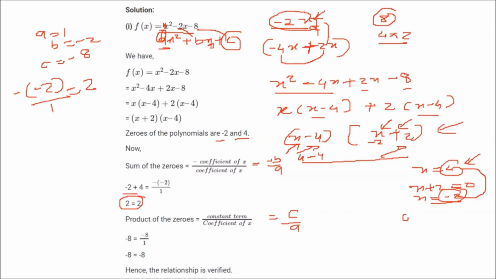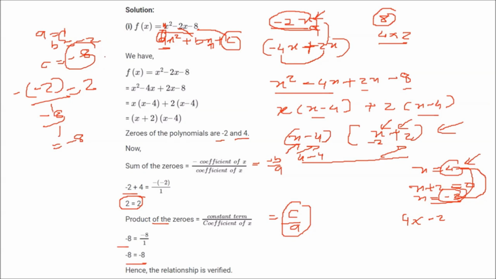Now let us take the product of zeros. Just multiply 4 and minus 2, because these are the zeros. So 4 into minus 2 is minus 8. How about finding it from the formula? Product of zeros is c by a. What is c? Minus 8. What is a? 1. Minus 8 by 1 is minus 8. So you get minus 8 equal to minus 8.